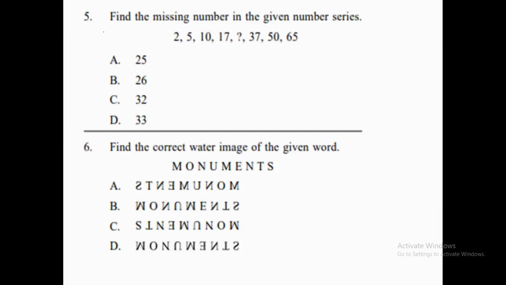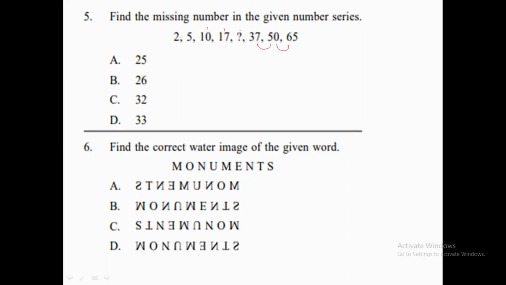Okay, let's move to the next question, which is question number 5. We need to find the missing number in the given series. One series is here, and we need to find the rule that this particular series is following. So what is happening here? After 2, 5 is there. Then after 5, 10 is here. Then after 10, 17 is here. Then after 17, a question mark is there. Then after 37, 50 is there, and after 50, 65 is there. First we need to find the rule that this series is following.